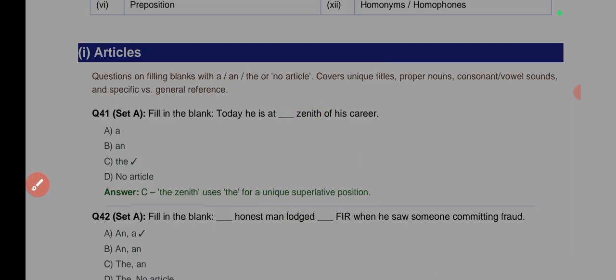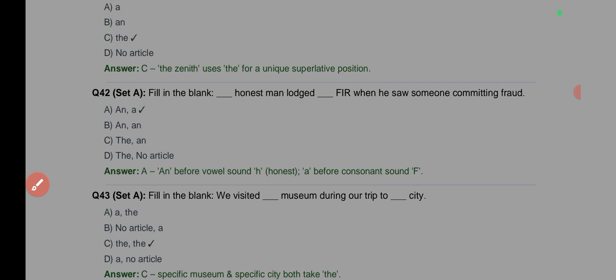All right. The next one says fill in the blank: dash honest man lodged dash FIR when he saw someone committing fraud. Here you can already see honest. Honest begins with an H, but the H is silent.